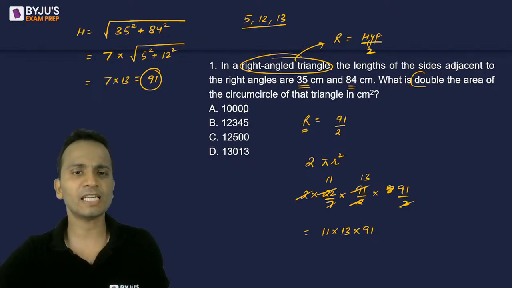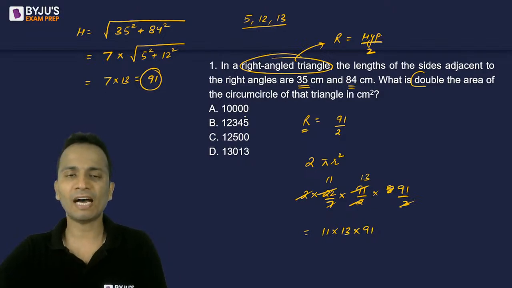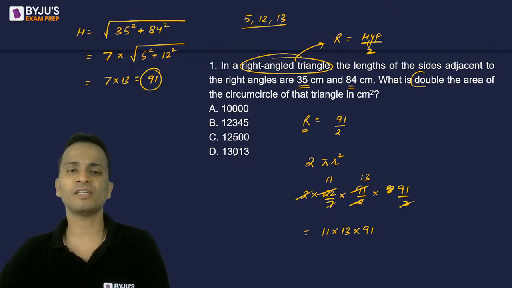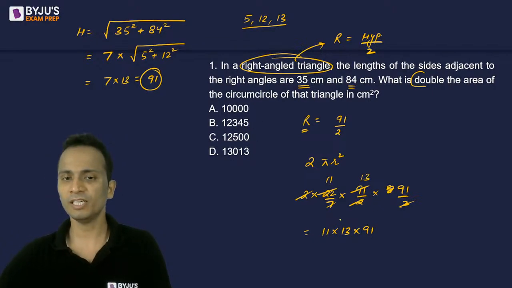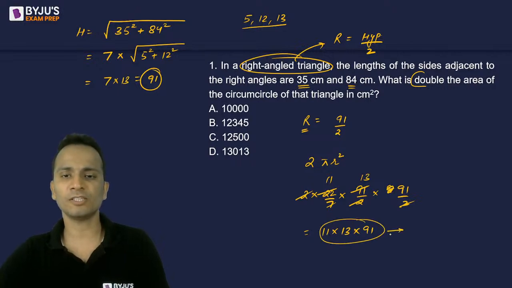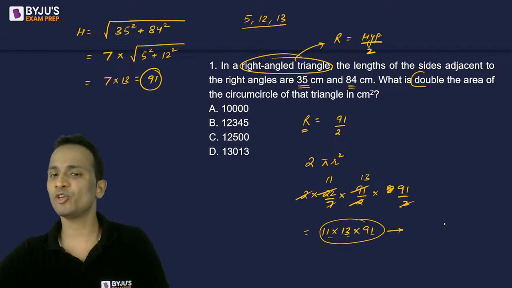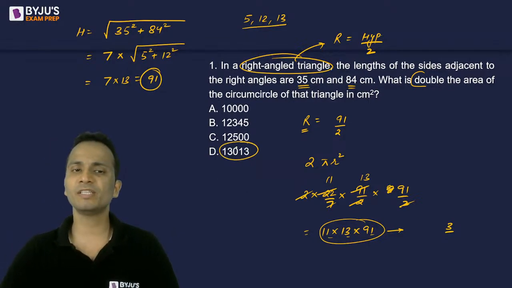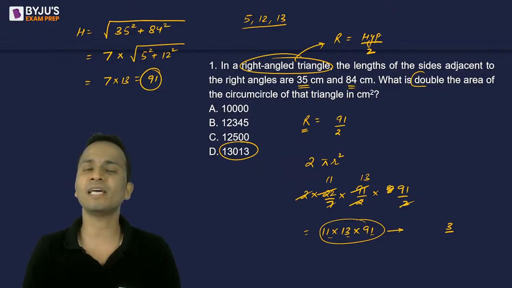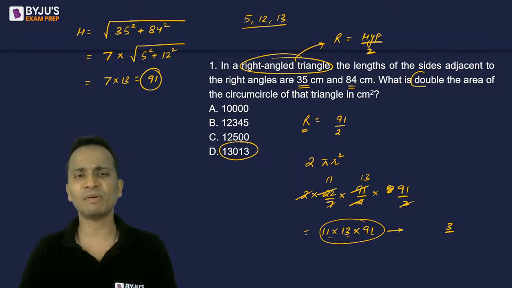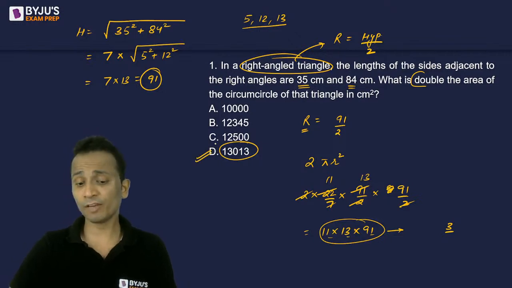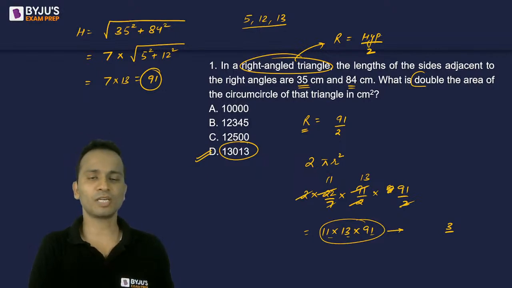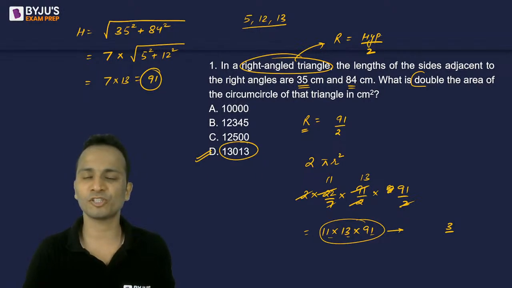But we can see that in the options, we have 10,000, 12,345, 12,500, and 13,013. If I calculate the unit digit of this answer, 1 into 3 into 1, the unit digit of my answer will be equal to 3. There is only one option with unit digit 3, and that is 13,013. So I will safely mark this option as my answer if I have not committed any mistake during the calculations. Okay, so 13,013 will be the final answer of this question.